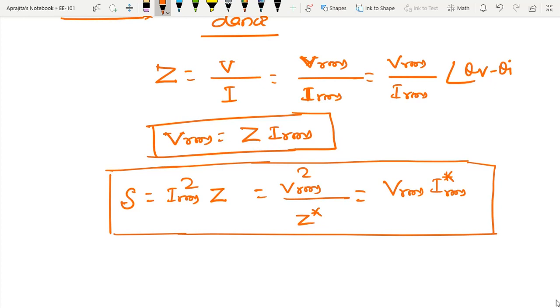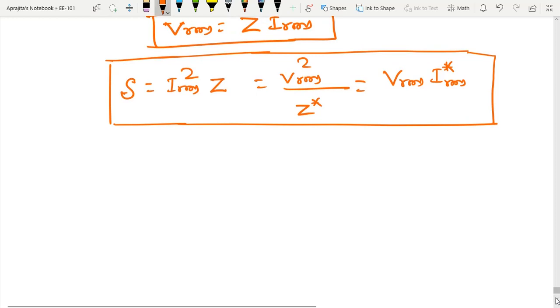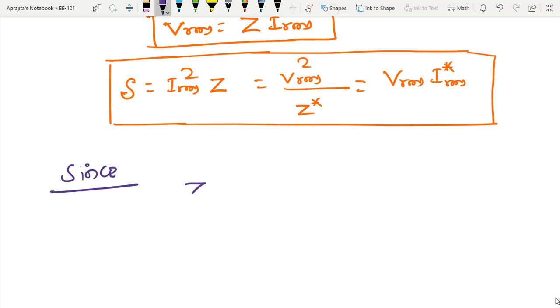And what we have seen is that impedance has two parts. Since impedance Z contains a real part as well as an imaginary part, the real part is resistance and the imaginary part is called reactance.